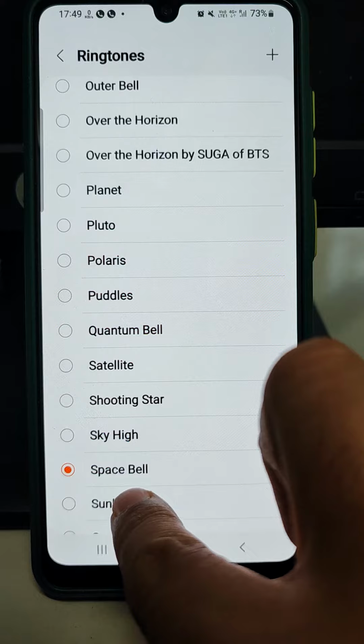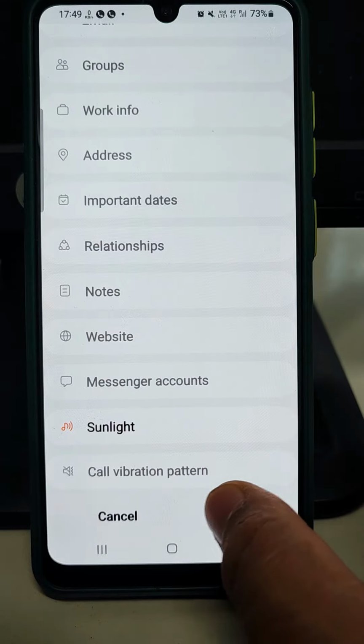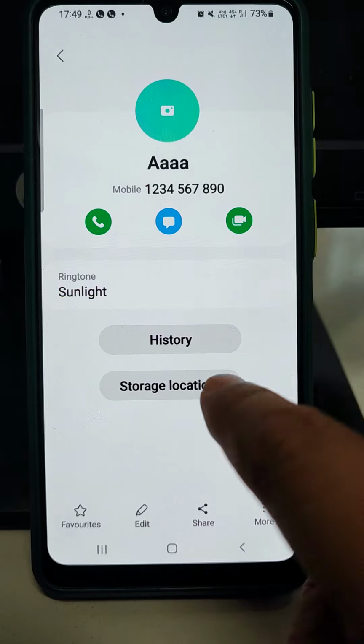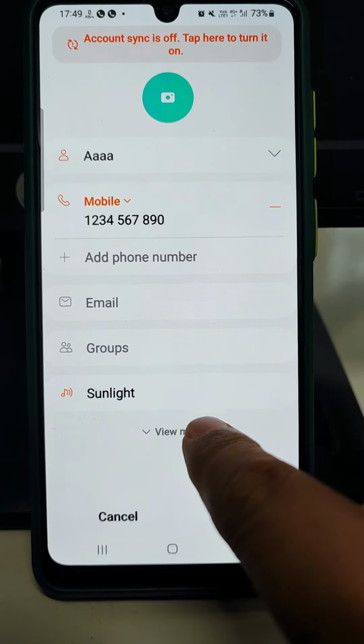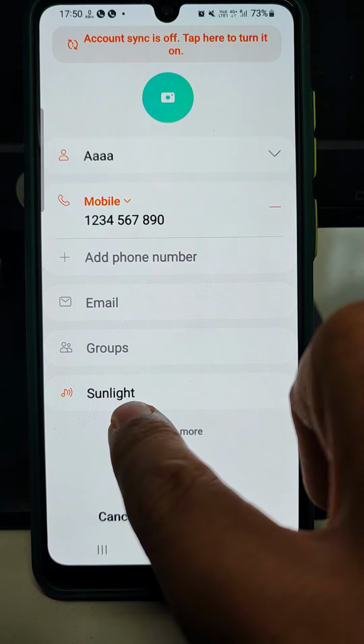This can be done for different persons. You can save. Now sunlight will be saved. You can see here sunlight is saved as a ringtone for this person.